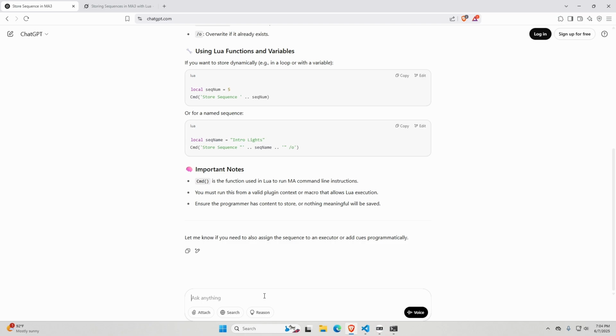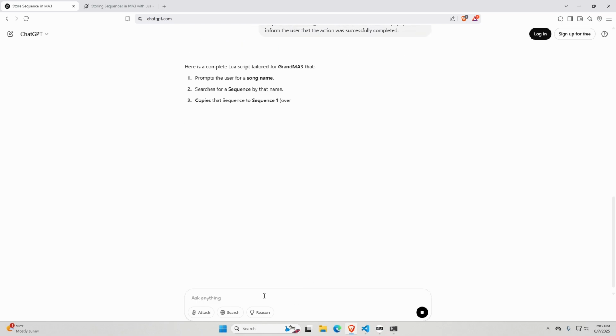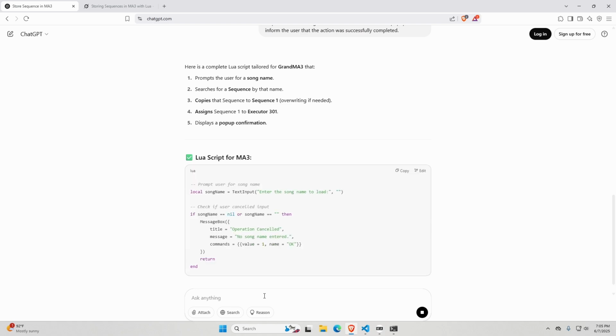The second question is a little bit more complex. So it says it'll prompt the user for a song name, search for a sequence, copy that sequence to sequence 1, overriding if needed, assign it to executor 301, and display a pop-up confirmation.